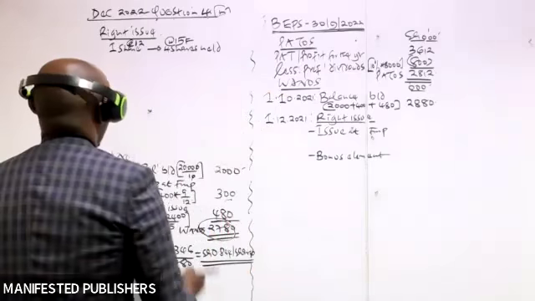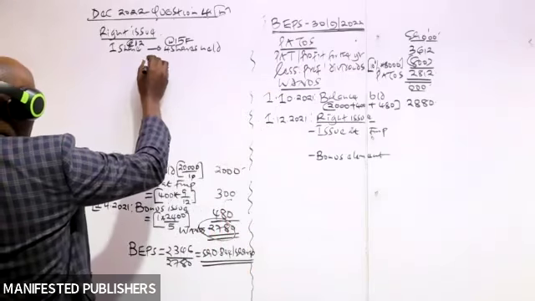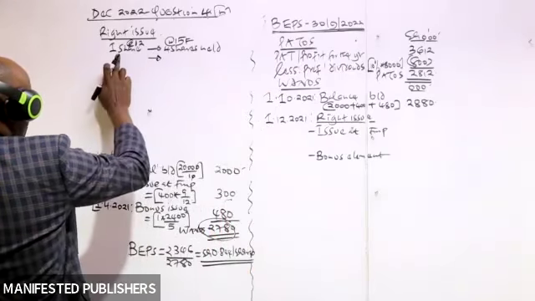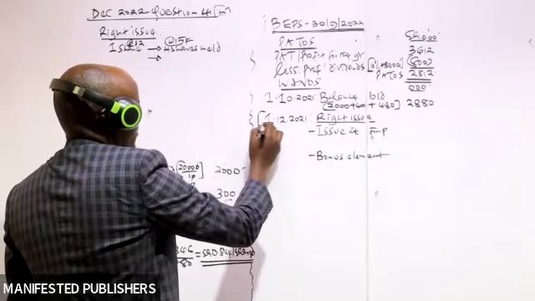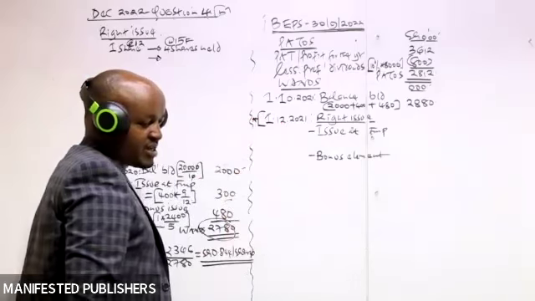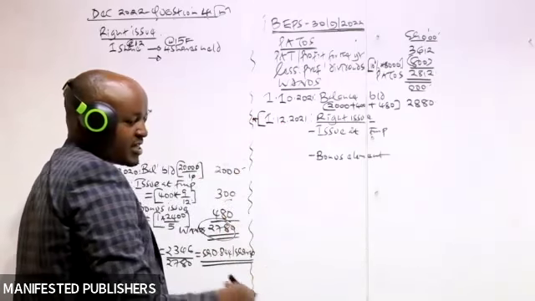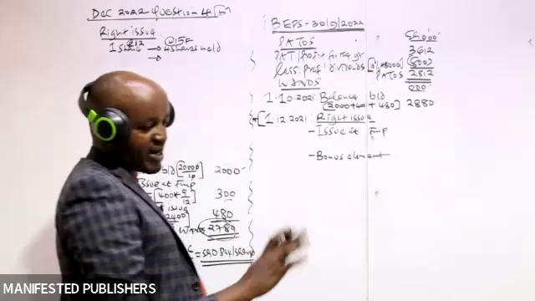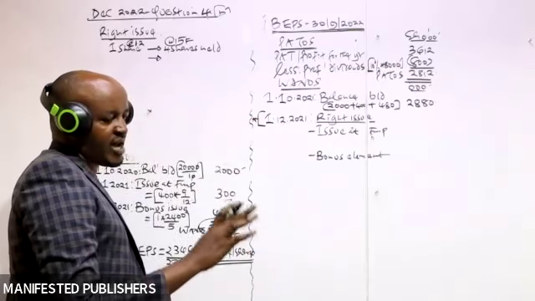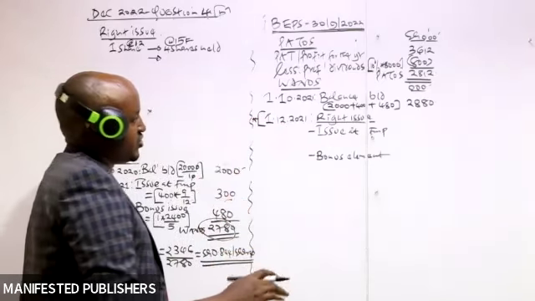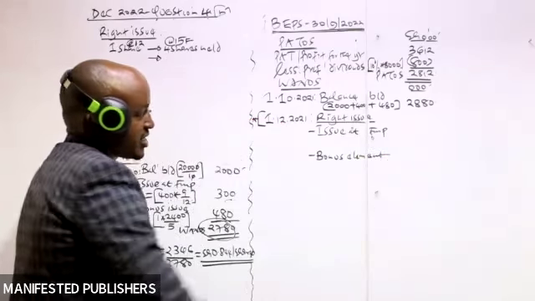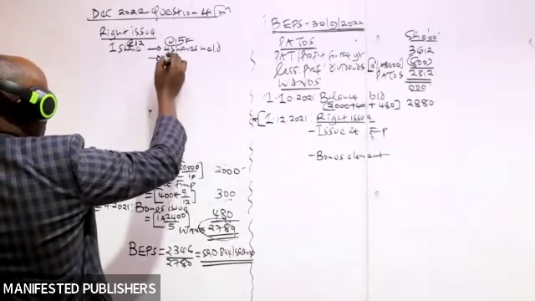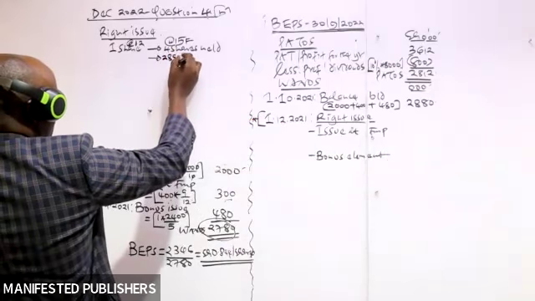So the first thing we need to do here is to ask ourselves, because the company was to issue 1 share for 4 shares held, before this right issue was made, how many shares were held? In other terms, how many shares had been issued by our company? Those are the shares which were held, which were 2880.